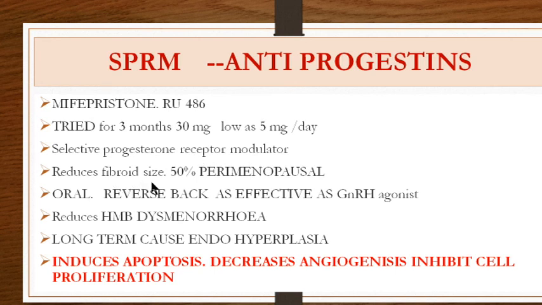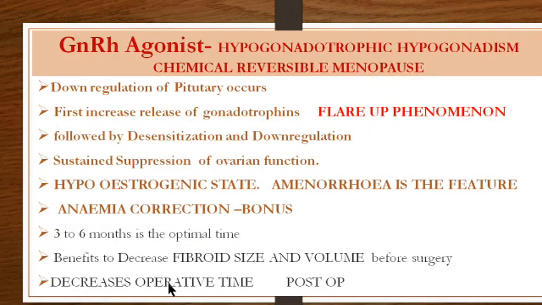It reduces the size of fibroid, more so in the perimenopausal woman. It is an oral drug. The effect is reversible. It is as effective as GnRH agonist and reduces the symptoms of symptomatic fibroids, dysmenorrhea and heavy menstrual bleeding, but long-term effects can cause endometrial hyperplasia. It also acts by inducing apoptosis, that is cell death, decreases angiogenesis and inhibits cell proliferation.